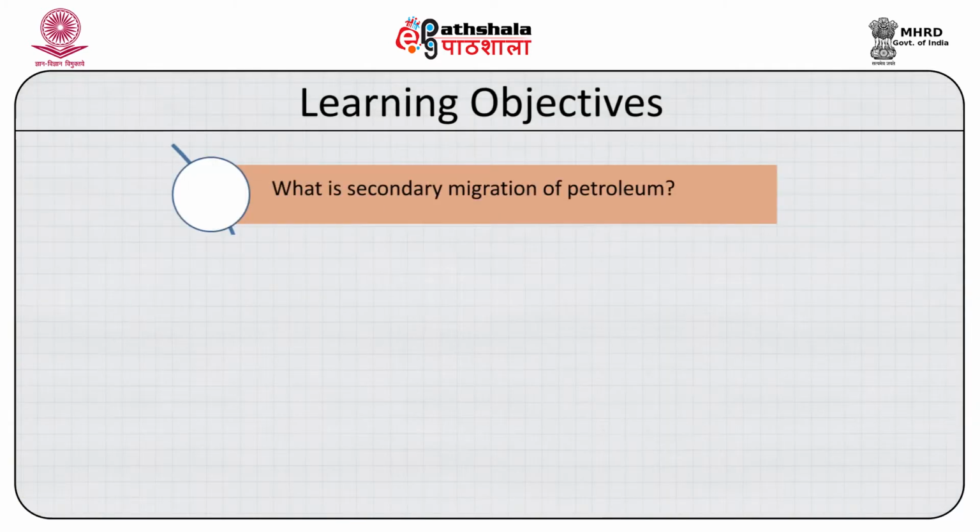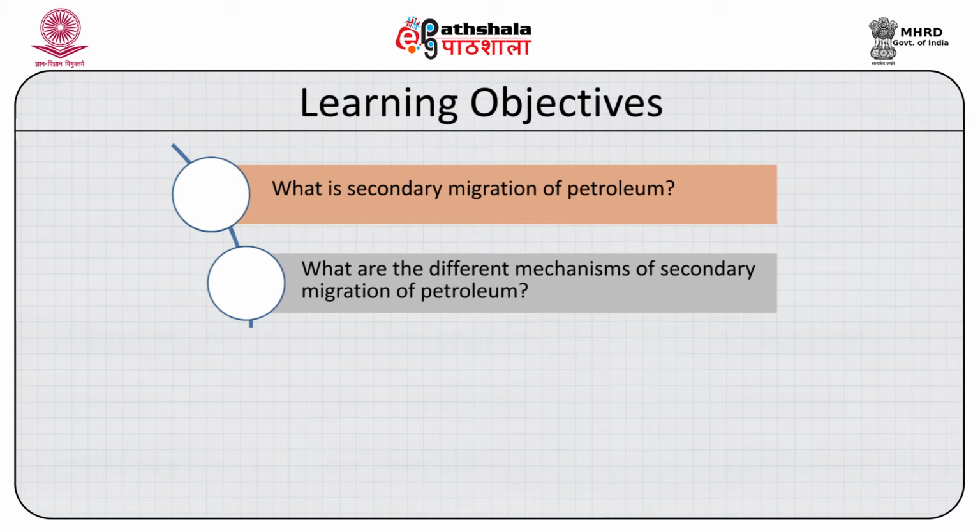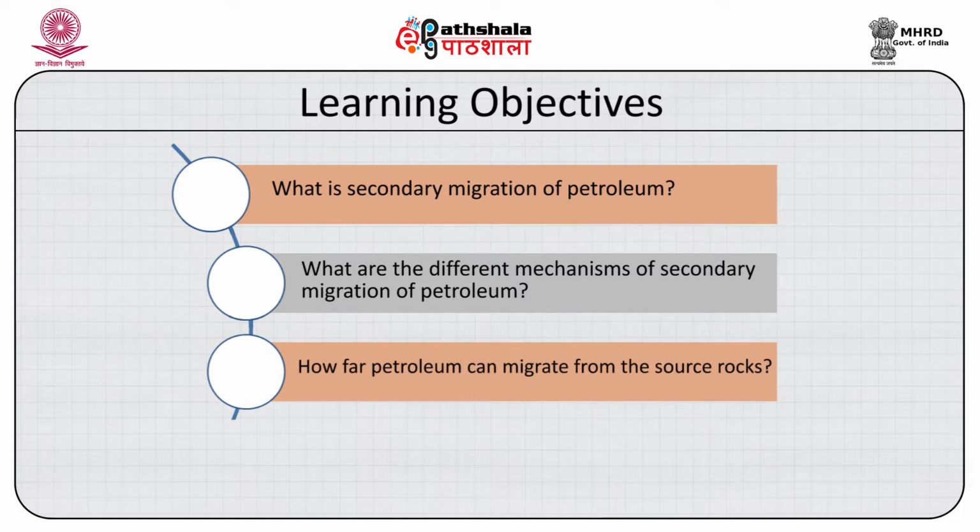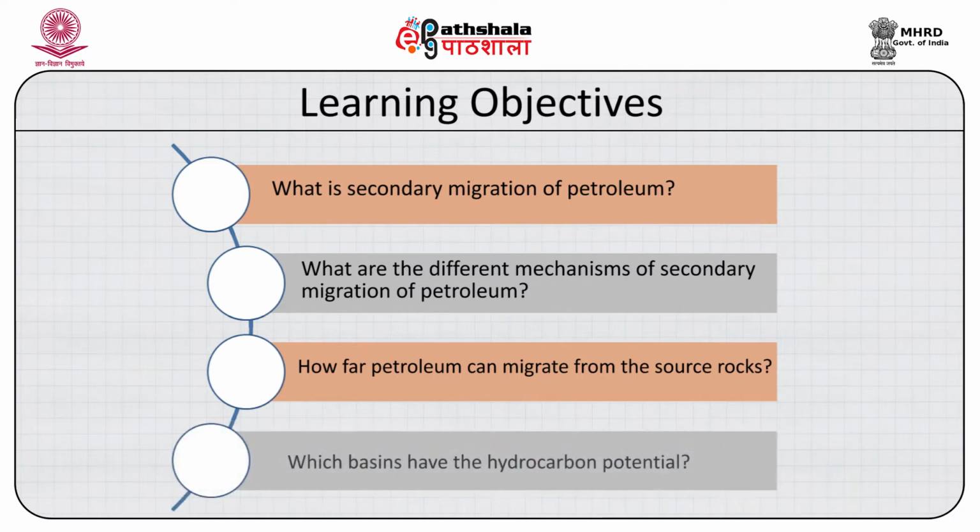Once you go through this module, you will be able to know the meaning of the migration of hydrocarbon and what the secondary migration is. What are the mechanisms by which the hydrocarbon undergoes the secondary migration? How much distance can hydrocarbon go for the secondary migration? Also, you will be able to understand which basins should be prospective and where we should go for hydrocarbon exploration, and which are not. All these issues will be discussed in this module, which I will discuss with you in the name of secondary migration.